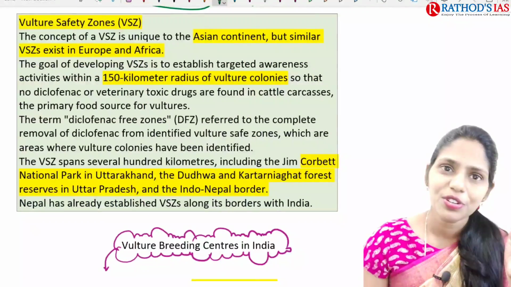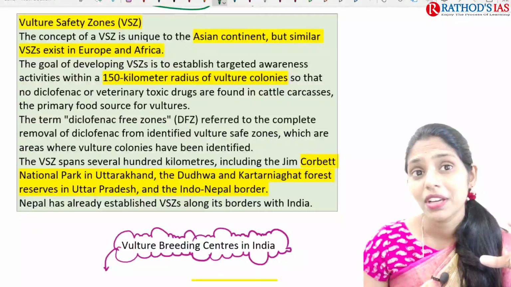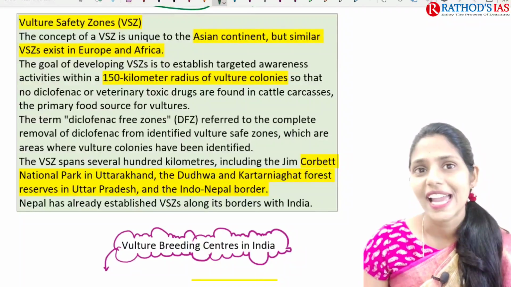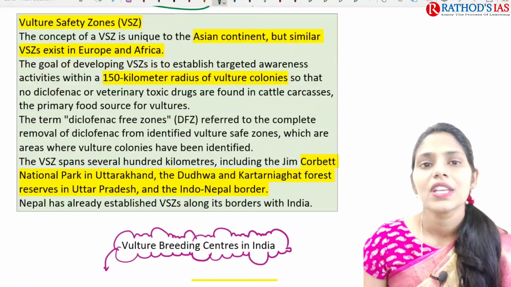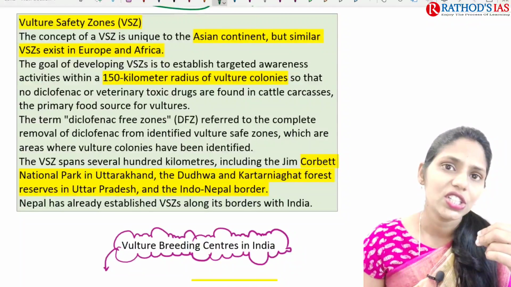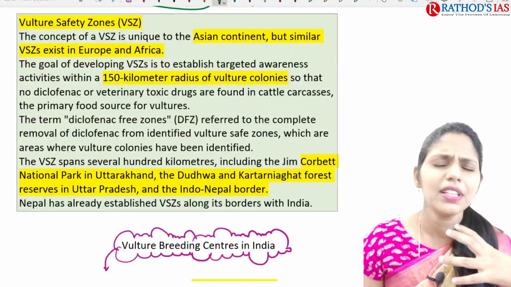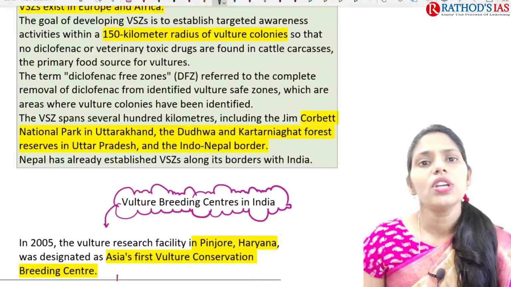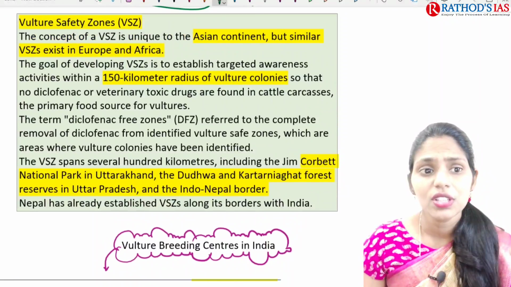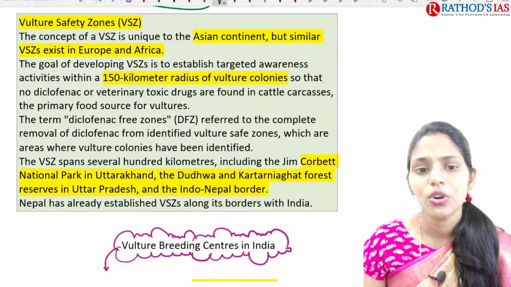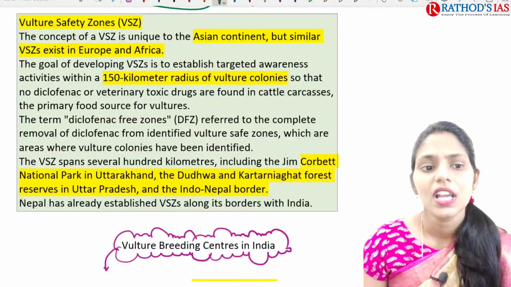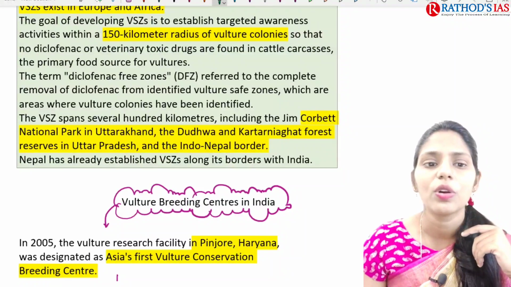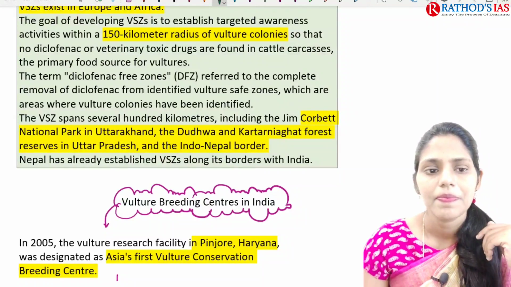Yes, for the conservation of vultures, we are also coming up with vulture safety zones. So what exactly do these safety zones mean? These are zones you can see in the Asian continent, and similarly in other continents like Europe and Africa. Vulture safety zones are 150-kilometer radius areas around vulture colonies, and they have to be free from diclofenac or veterinary toxic drugs.